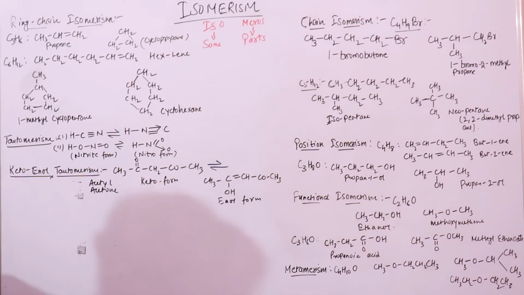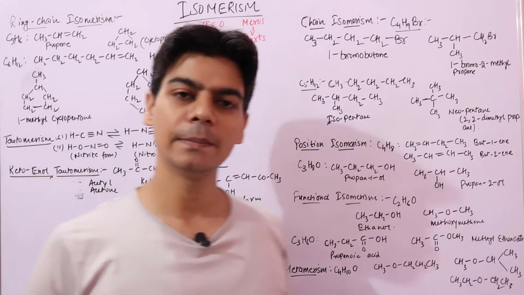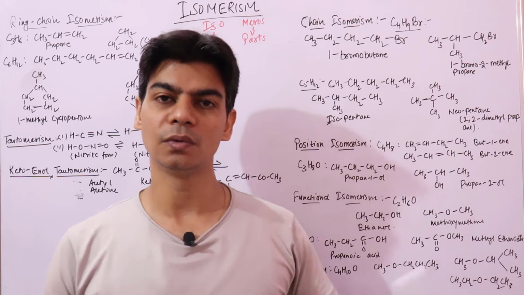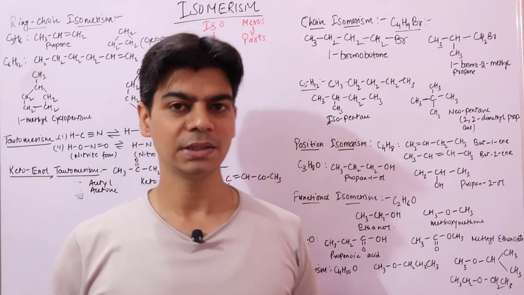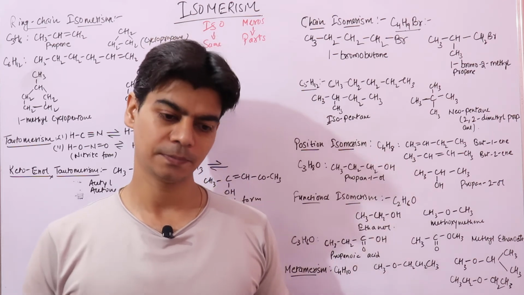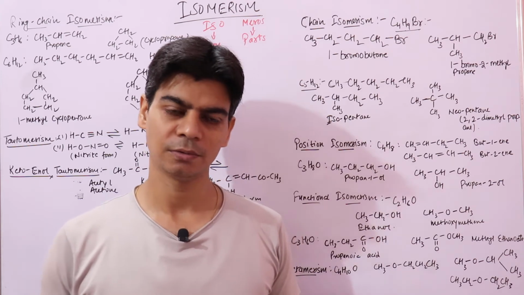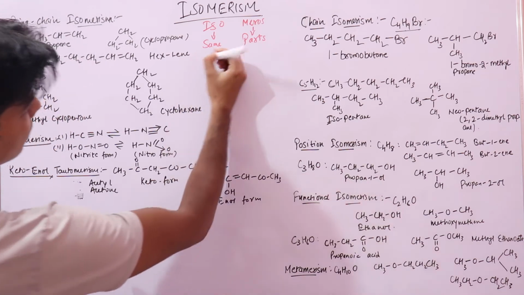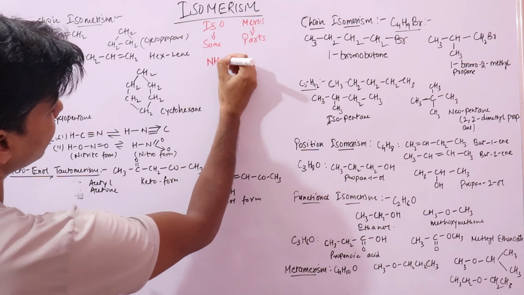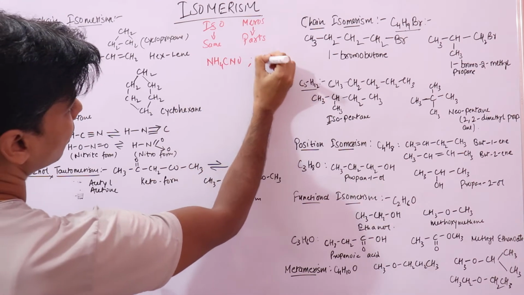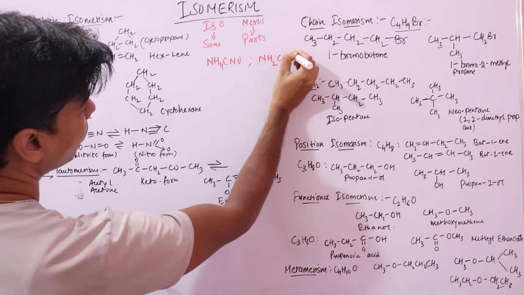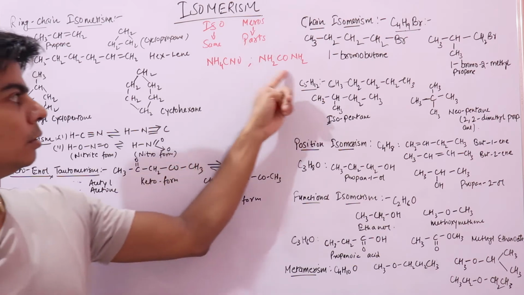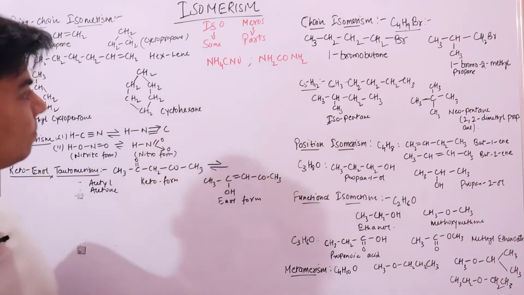Now, the word isomerism was coined by a scientist named Berzelius. Berzelius, along with Wöhler, was very much surprised when he got to know that two different compounds can have the same molecular formula. He noticed that two compounds, ammonium cyanate and the other compound urea. You can see I'm writing these two formulas in a different way.